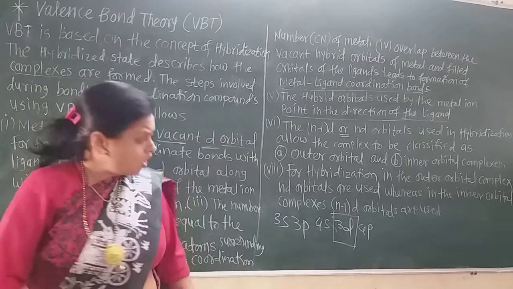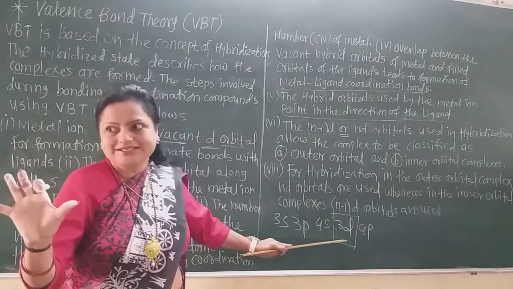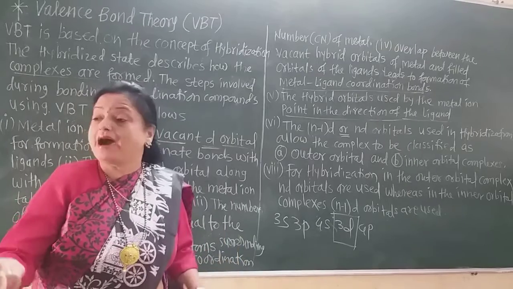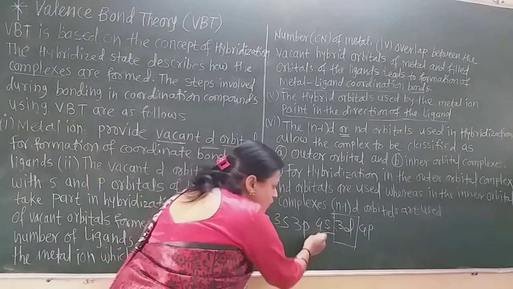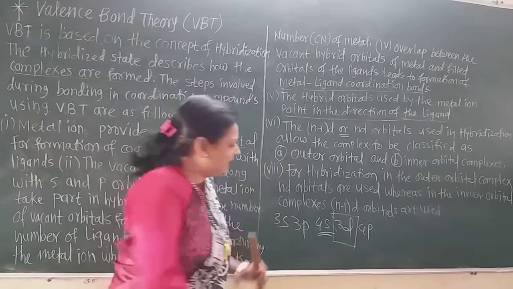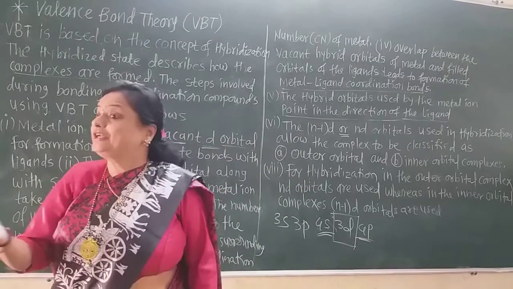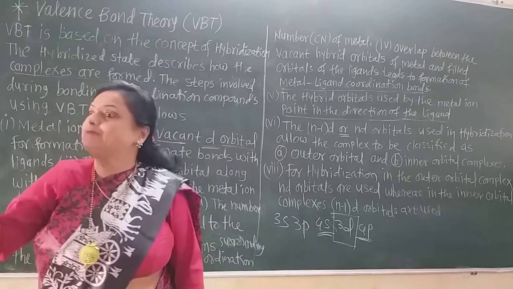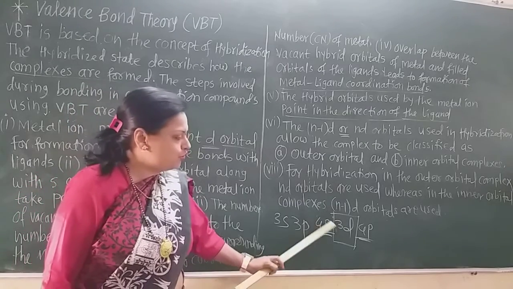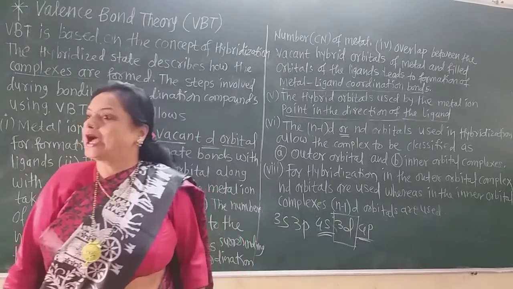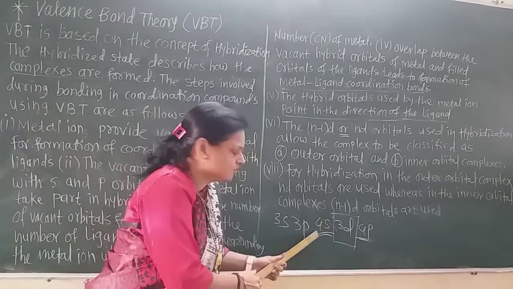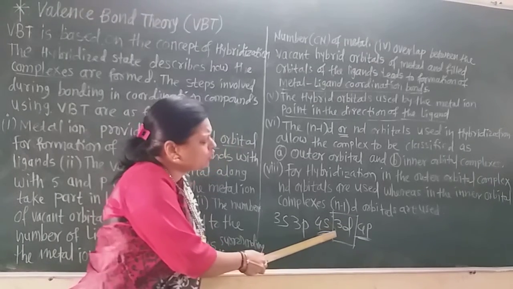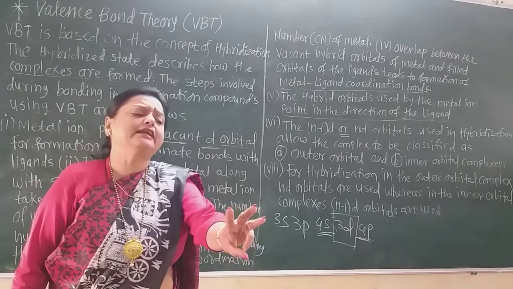There are 5 suborbitals in the d shell. So those 5 may take part in hybridization with the 4s orbital and with the 4p orbitals also. Such important types are the s, d, p types of hybridization. Suppose out of the 5, only 3 orbitals of d are taking part in hybridization.